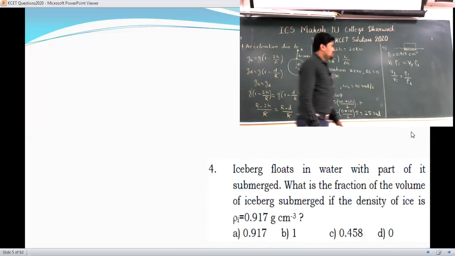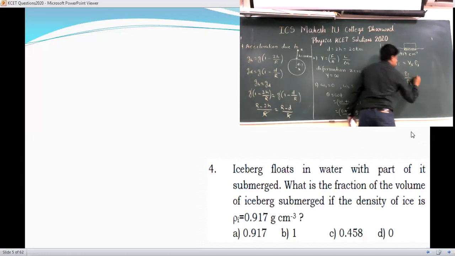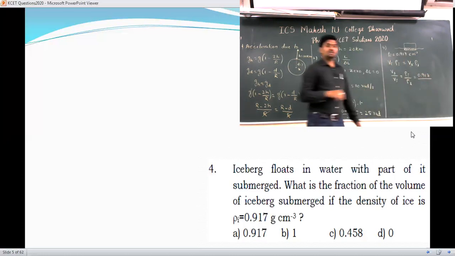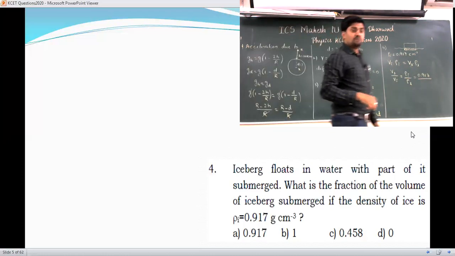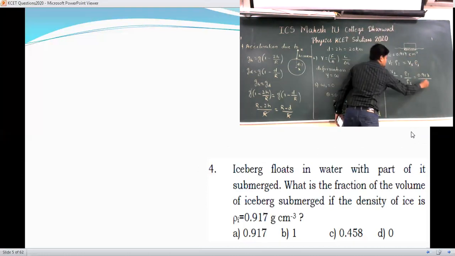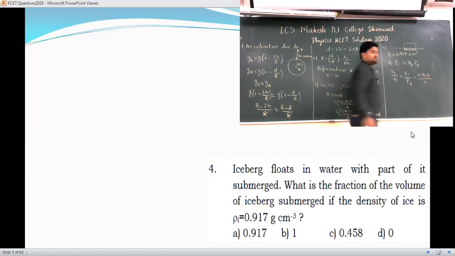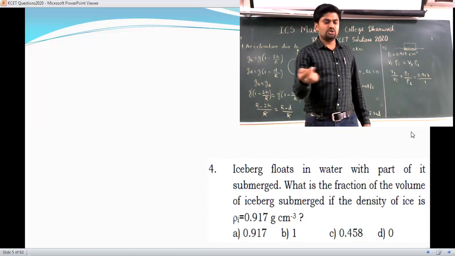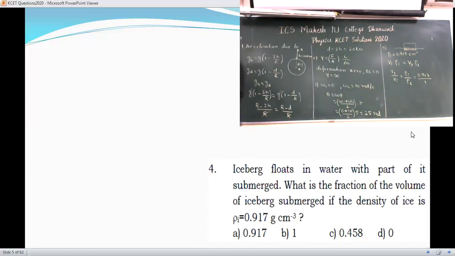Now the density of ice they have given is 0.917. But we don't know the density of the liquid. The density of water is 1000 kg per meter cube. If you write it in terms of per centimeter cube, it is 1. So your answer is 0.917. It is a ratio, so there will be no unit. So option A is your answer. We'll go to the next one.